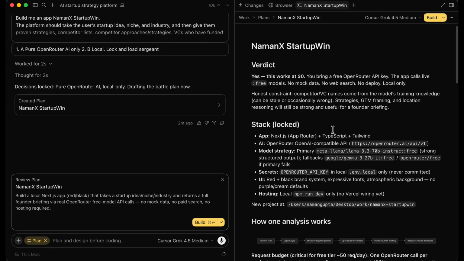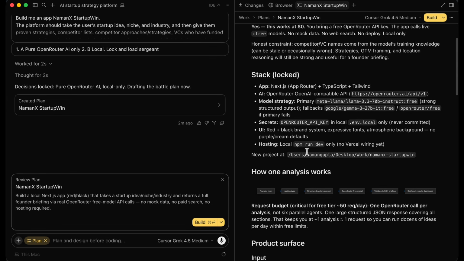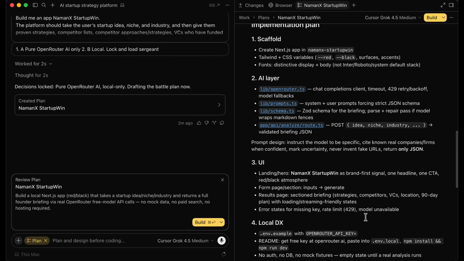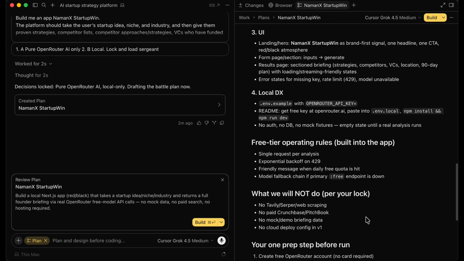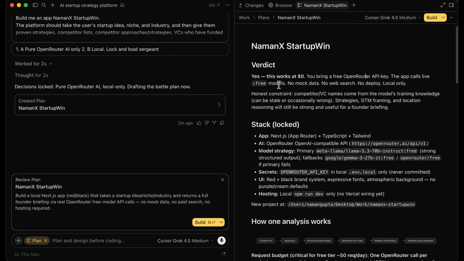Now let's talk about the brilliance of the plans that Cursor comes up with. So what you can see here is a very detailed plan. There's literally a diagram here to explain to us what the plan is. So there's just so much work that Cursor does for us that it's absolutely incredible. So it's saying, yes, this works at $0. You bring a free OpenRouter API key, the app calls live, free models, no mock data, no web search, no deploy, local only. Honest constraint: competitor/VC names come from the model's training knowledge, and those can be wrong. Strategies, on the other hand, GTM framing and location reasoning, will still be strong and useful for a founder briefing.